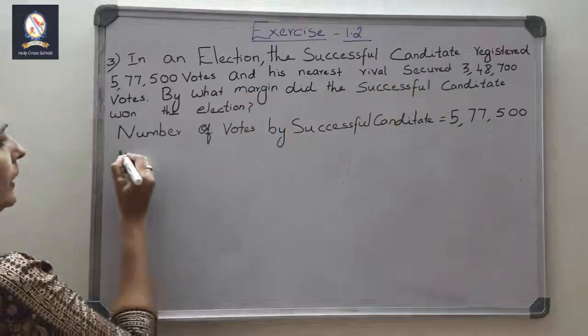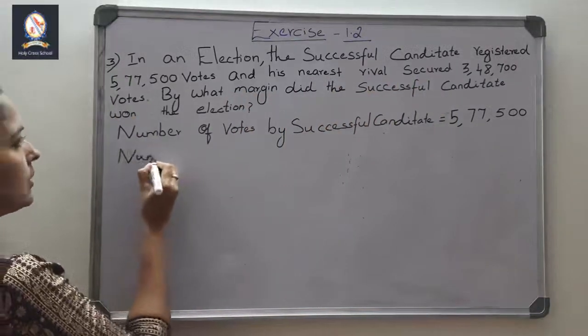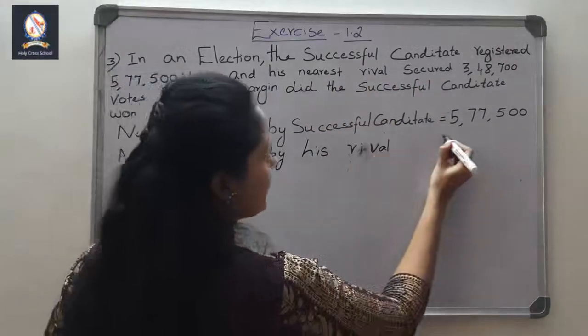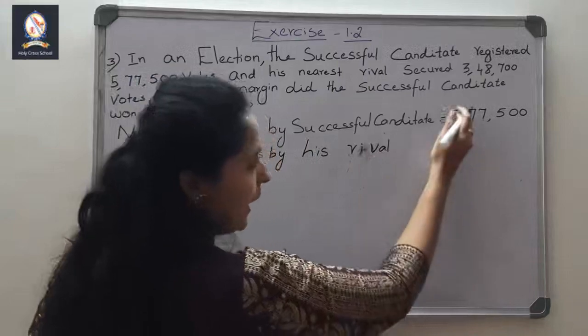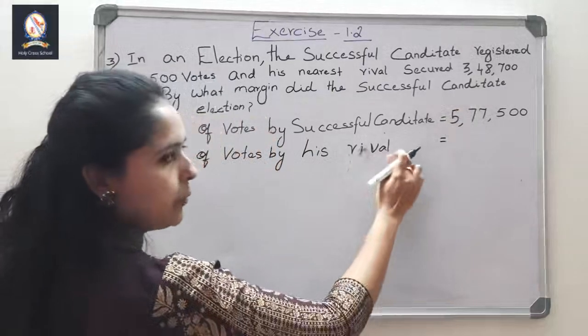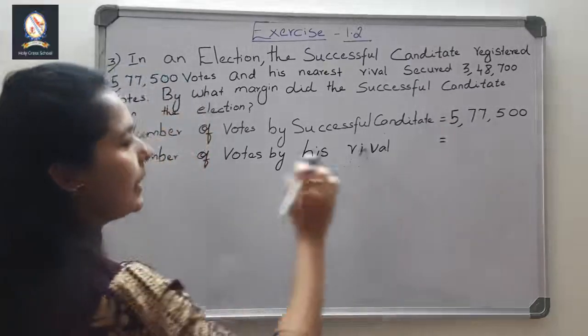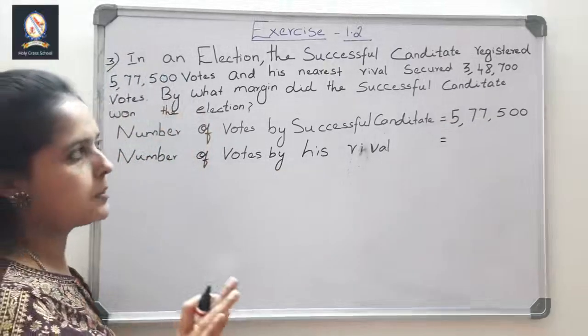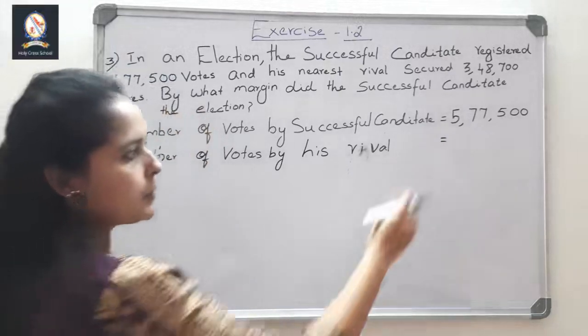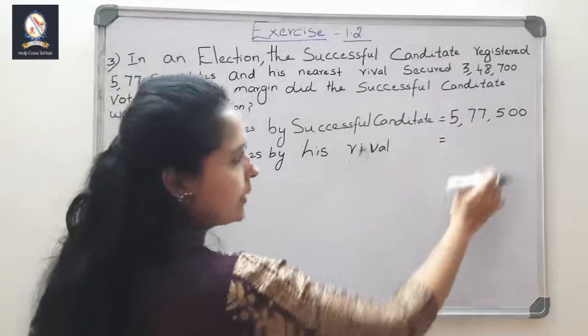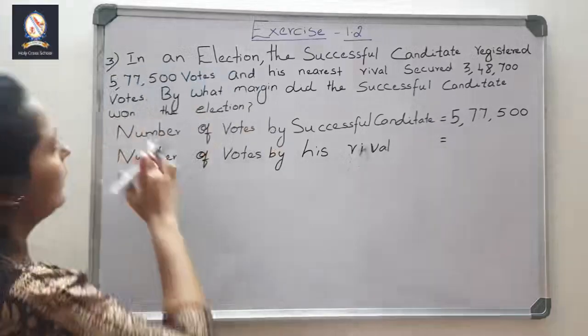So what you have to write? Same number of votes by his rival. So what is this? All the equal to should be same. Don't put the equal to here. All the equal to should be in the same order. Okay. That is the speciality in word problems. When you are solving the word problems, all the equal to sign, all the numbers should be in the same position. Okay. Look at this one.